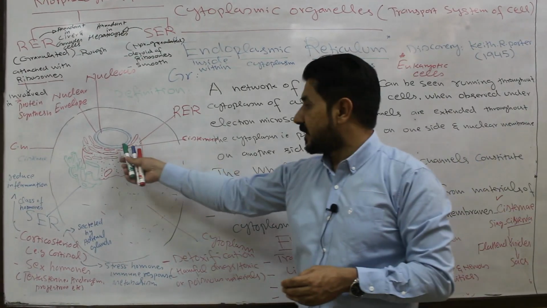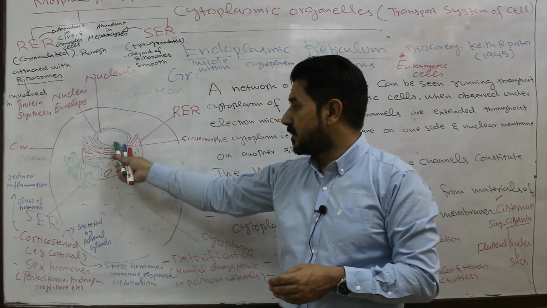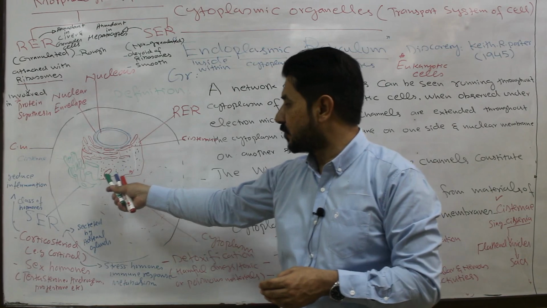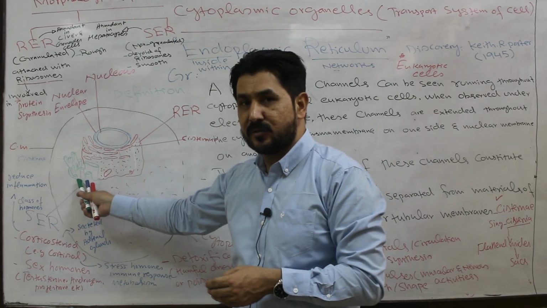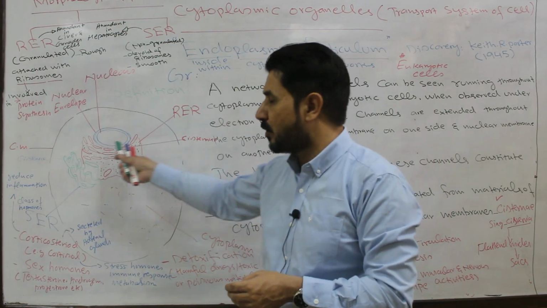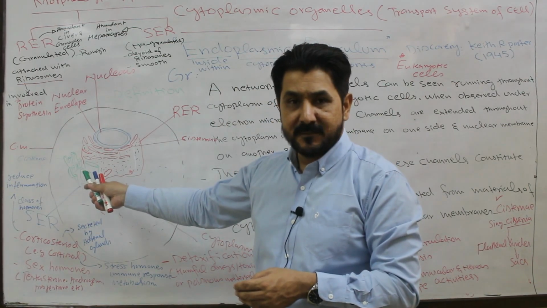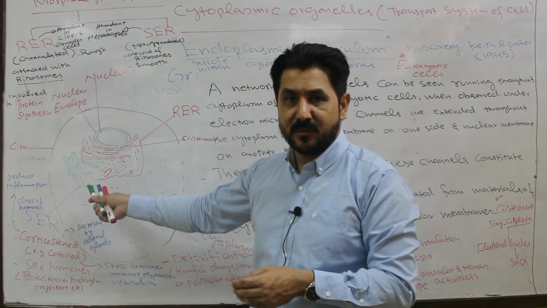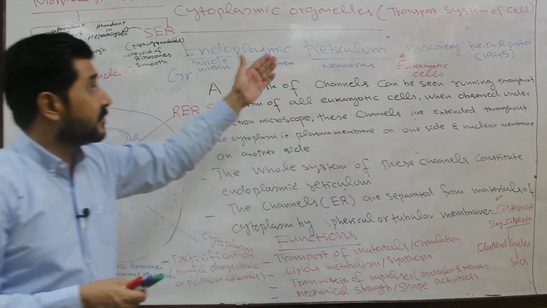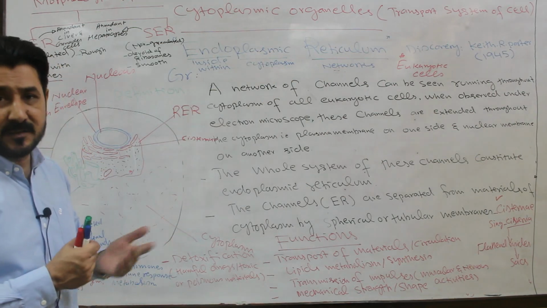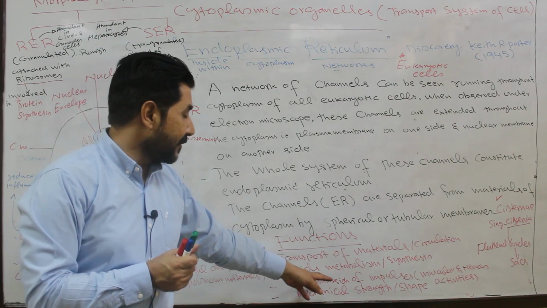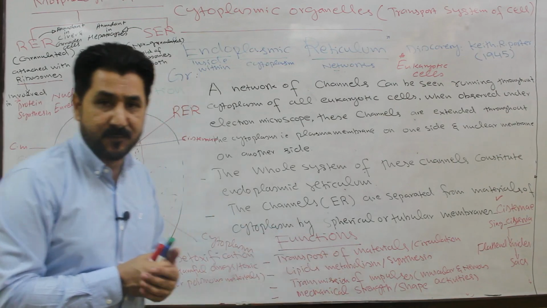Material can be transported from the nucleus via the endoplasmic reticulum, that is rough endoplasmic reticulum, then smooth endoplasmic reticulum, then the Golgi complex, and then towards the whole organelles of the cell present in the cytoplasm. So the endoplasmic reticulum constitutes the transport system of the cell.